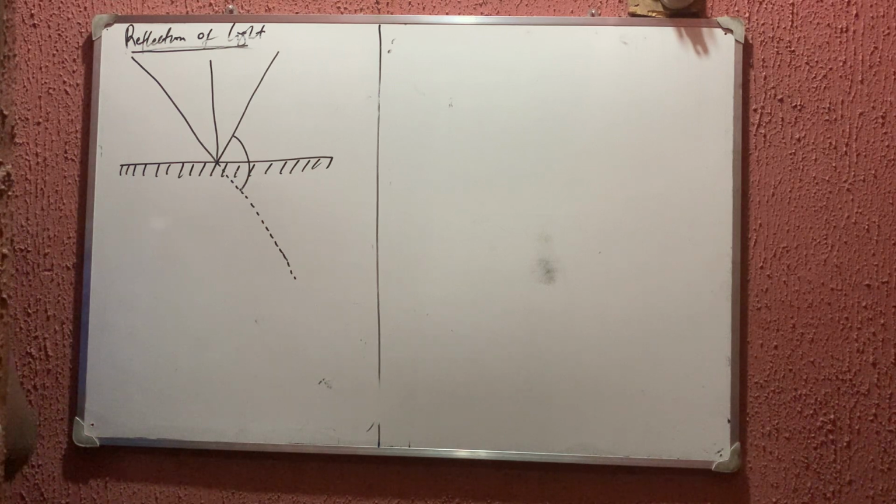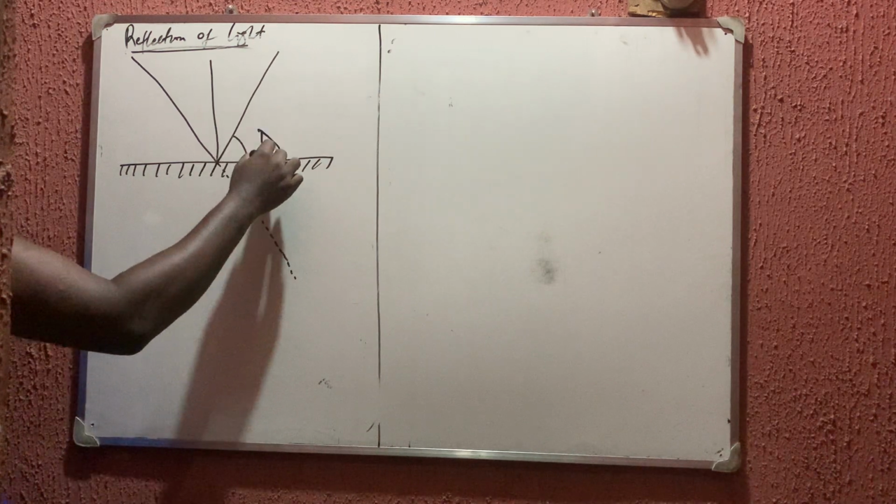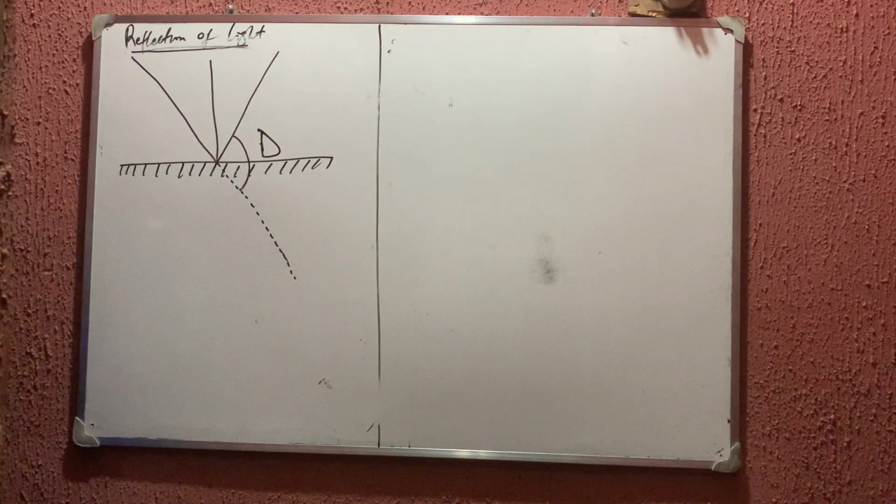So the deviation of the original incident ray. This is the angle of deviation. Let's call it capital letter D. So that is what we call the angle of deviation. The angle of deviation D of a plane mirror is the angle between the direction of the original incident ray and the reflected ray. Note that D is equal to 2G, where D degree is the angle of deviation.